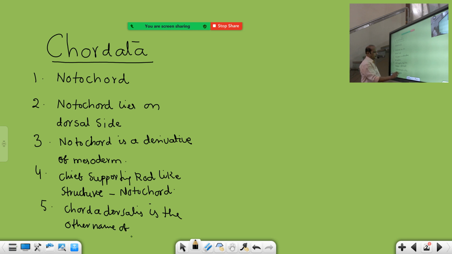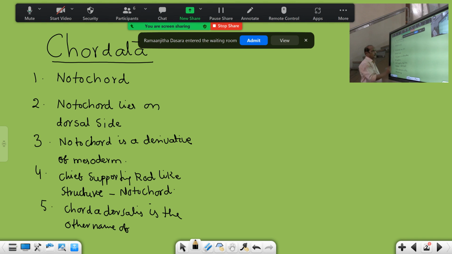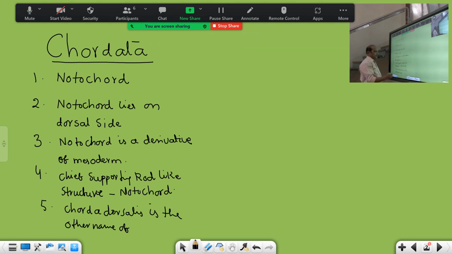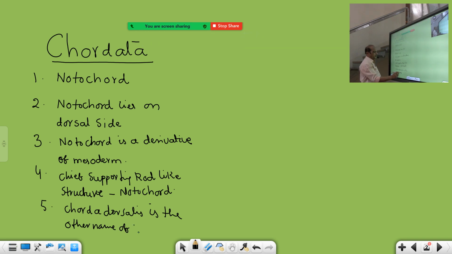On notochord there are so many points in our academy, but here very much reduced. So, chorda dorsalis is the other name of notochord, a chief character of chordates.